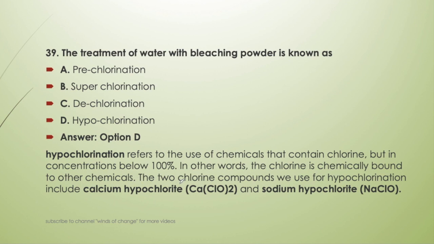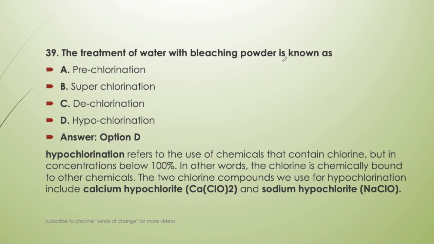The two chlorine compounds we use for hypochlorination are calcium hypochlorite, that is bleaching powder, and sodium hypochlorite, Ca(ClO)2 or NaClO. What are the others? Pre-chlorination is done before chlorination, superchlorination is after breakpoint, and dechlorination is to remove the residual chlorine. So hypochlorination is the correct answer here, the treatment of water with bleaching powder.